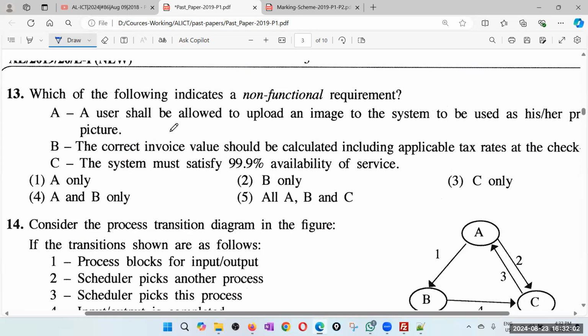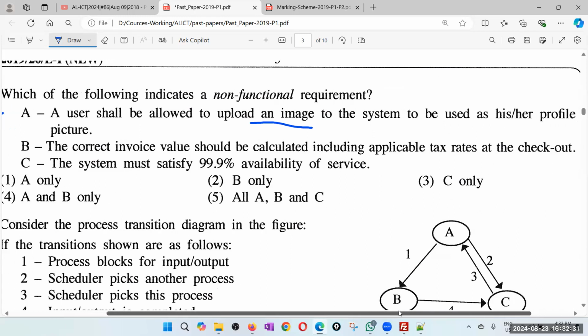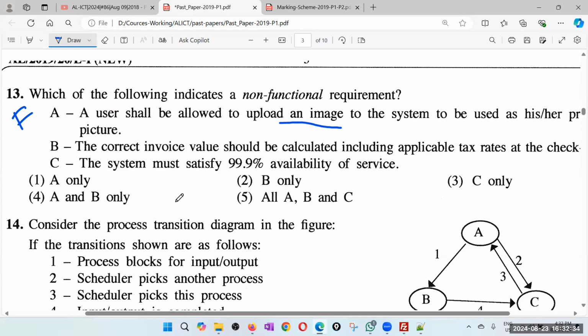Right, now let's read. A user shall be allowed to upload an image to the system to be used as his or her profile picture. That is definitely a functional requirement, not a non-functional. It's a functionality. The correct invoice value should be calculated, including applicable tax rates at the checkout. So that is functionality, right?